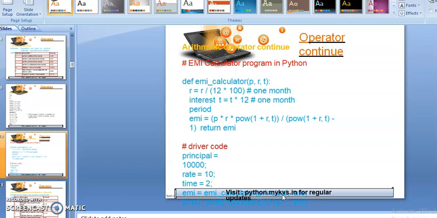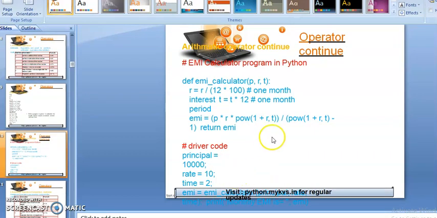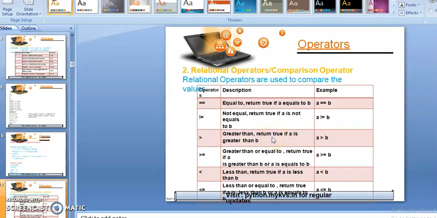by using the arithmetic operators. Now after that, we will discuss the relational operators, that is known as the comparison operators also, and these operators are used to compare the values of variables. So here you can see that the double equals to symbol is used to check the equality of the two variables. Now exclamation and equals to, that's known as the not equal to operator, and this operator returns true if a is not equal to b.